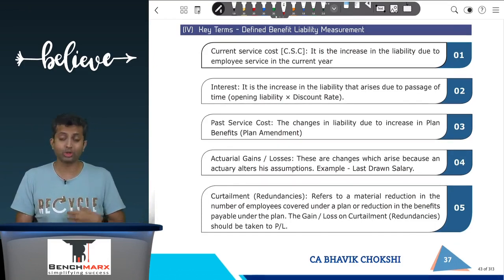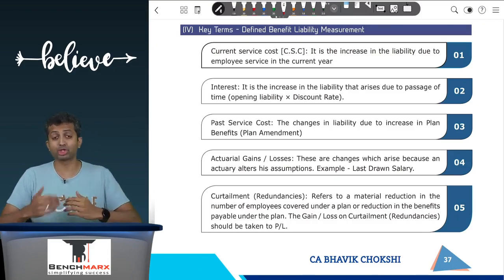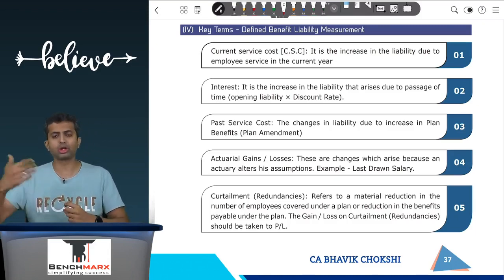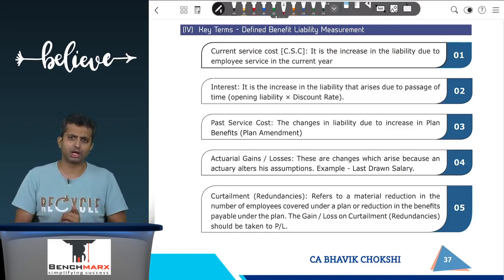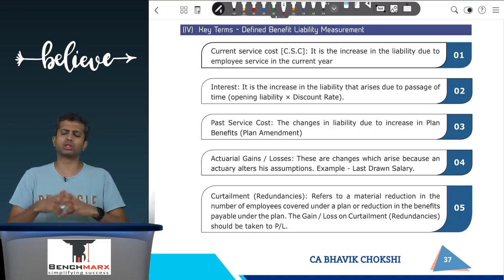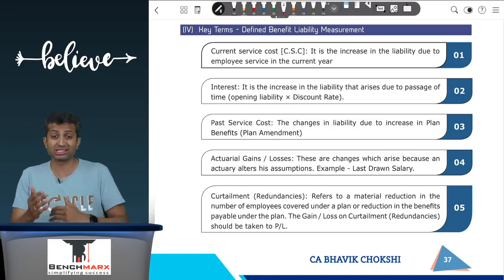And then there is something called curtailment, also called redundancies. This is kind of, in a simple way, an opposite of the past service cost. Past service cost increases your obligation. In case of curtailment, usually you reduce the plan benefits or reduce the number of employees covered under the plan, and hence the liability usually reduces. So this is a reduction.